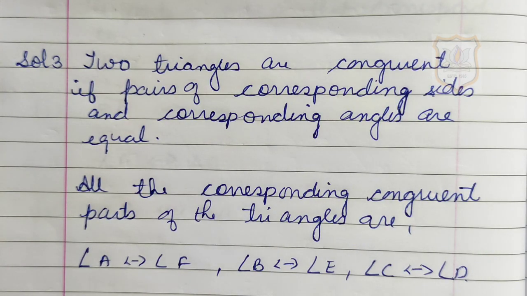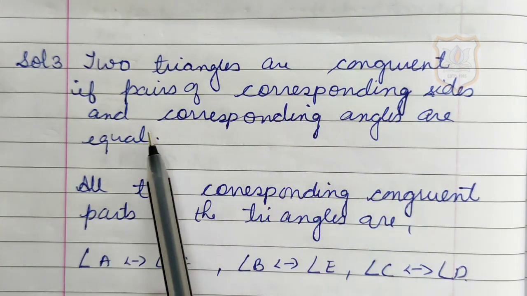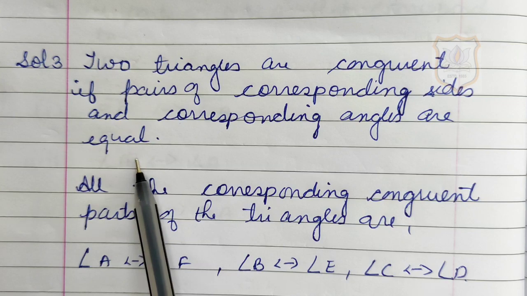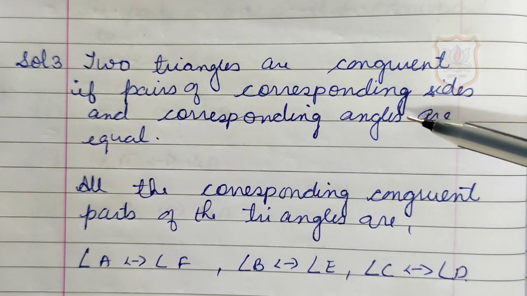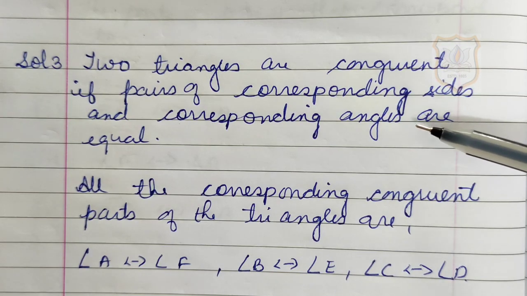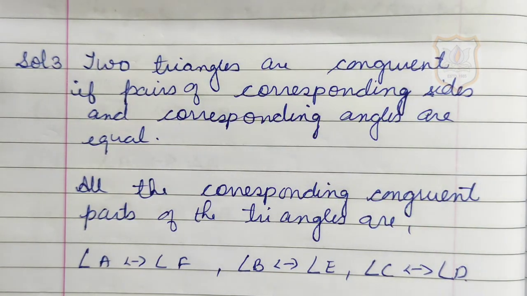Solution for question number 3. Two triangles are congruent if pairs of corresponding sides and corresponding angles are equal. Students, as I have explained you in the introductory video that if the sides and angles of two triangles correspond, only then will those two triangles be congruent.